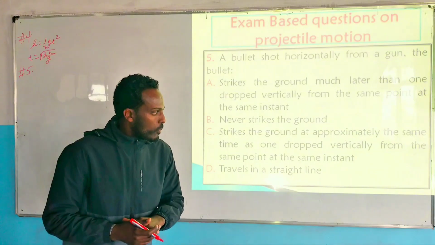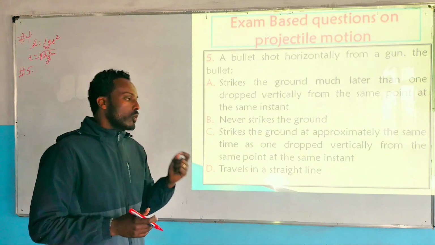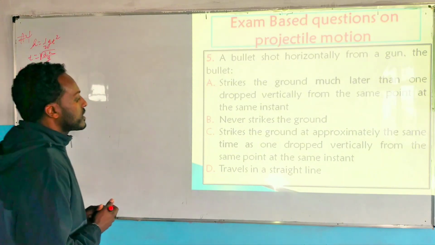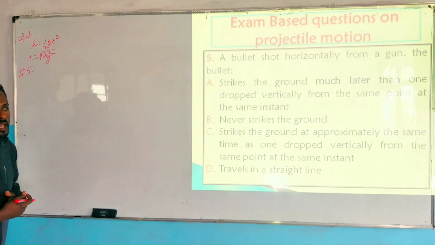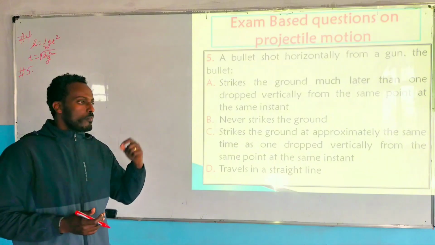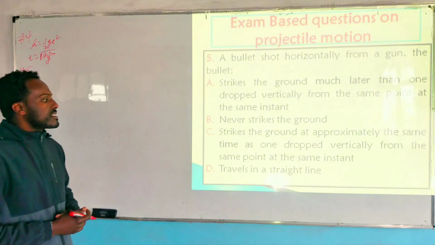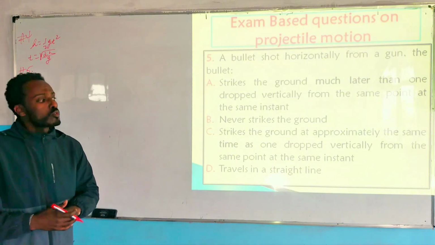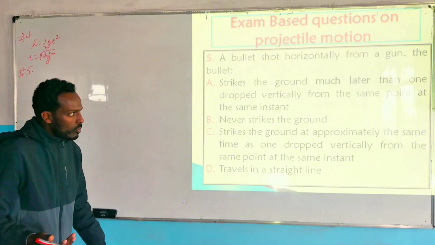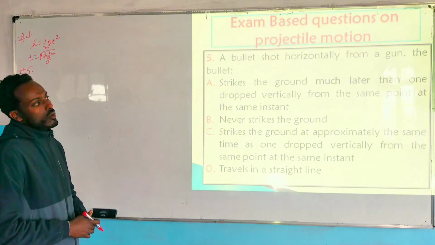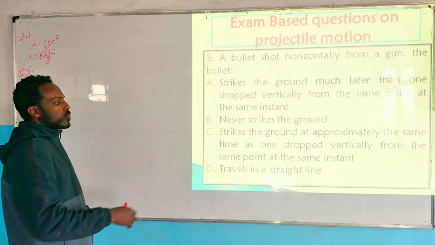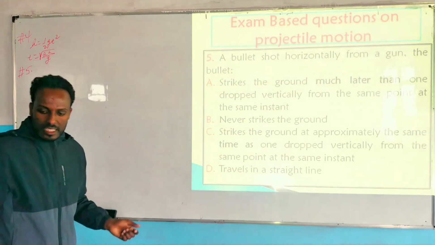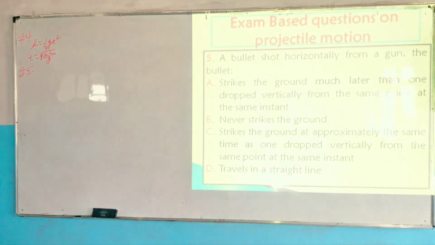C where a blade strike the ground approximately what? the same time as the one dropped which is vertically from the same point at the same instant. ስለዚህ በእኩል ታይም ኢኒሺያል ስፒድ ሆሪዞንታሊ የተሰጠው ፍሪሊ ፎል ያደረገው ኦብጀክት at the same time መሬት ላይ ይደርሳሉ ማለት ነው። ሁለቱ ልዩነት ሊሆን የሚችለው አንደኛው የሚያርፈው on the base of the building ነው። ሁለተኛው ወይም ኢኒሺያል ስፒድ የተሰጠው ኦብጀክት ከቤዝ ኦፍ the building ርቆ ሊወድቅ ይችላል እንጂ መሬት ላይ የሚደርስበት ታይም ተመሳሳይ ነው ማለት